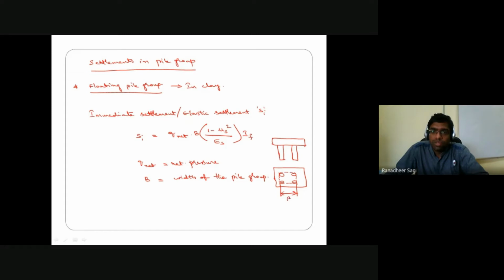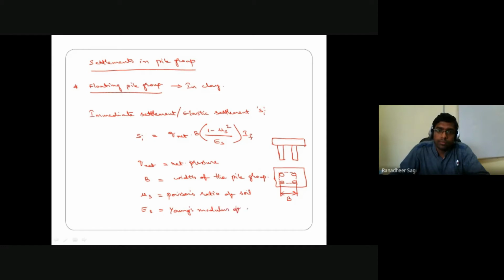This is what we call the width of the pile group. B refers to the width of the pile group, mu s refers to the Poisson's ratio of soil, ES refers to the Young's modulus value of the soil, and IF refers to what is called the influence factor.